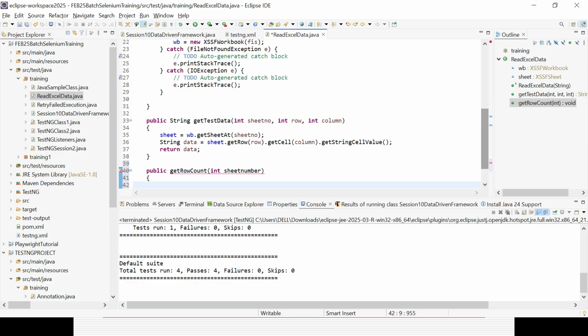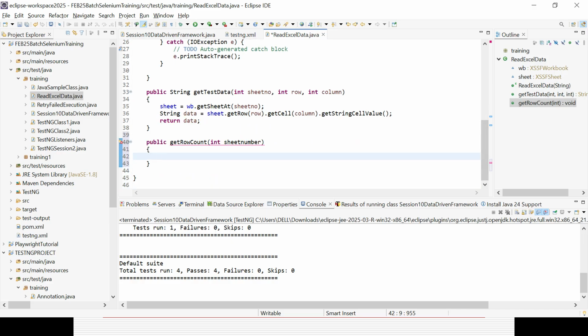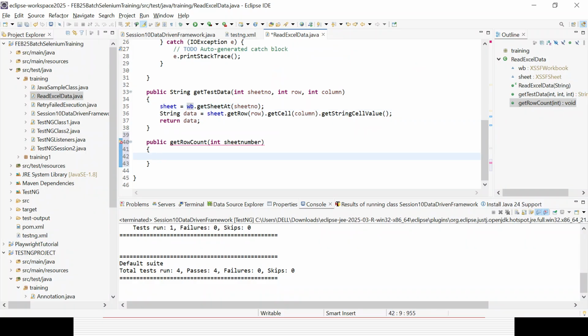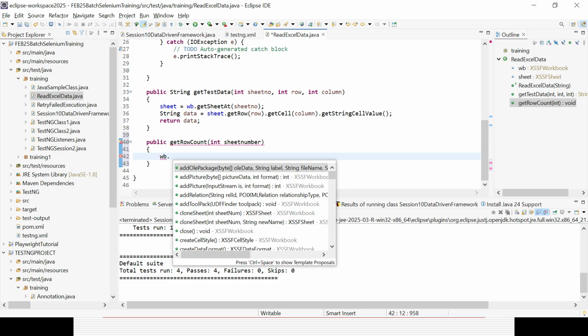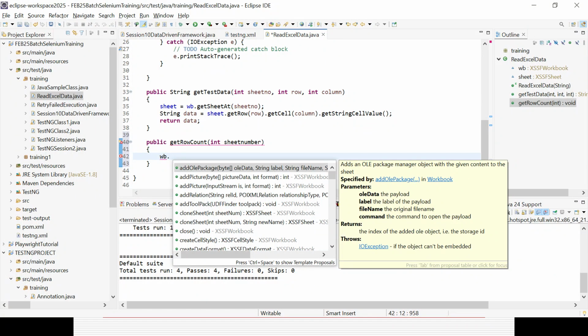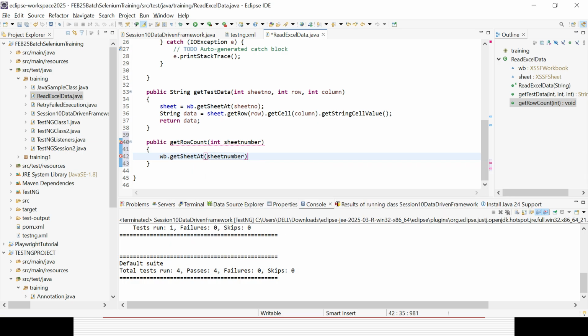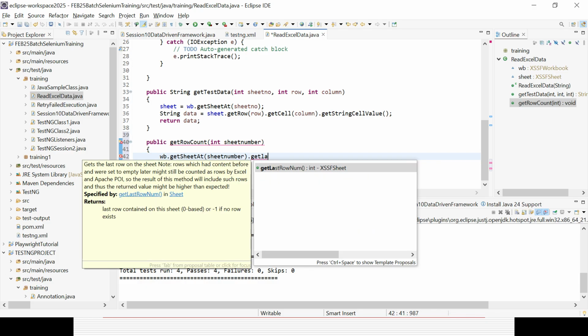Okay, what is the way I can go? I can go to the workbook here. I already came to the workbook, so that is the way I can go. Workbook dot getSheetAt, in a similar way, I can give the worksheet number, dot, there is a method called getLastRowNum. You can see it. What is the return type? The return type is nothing but integer.